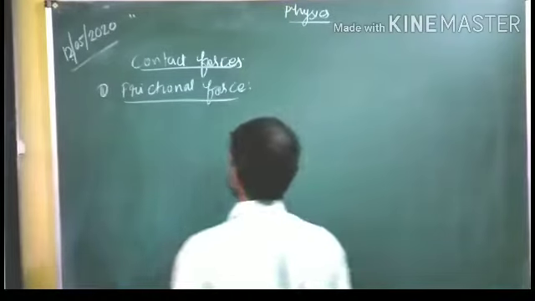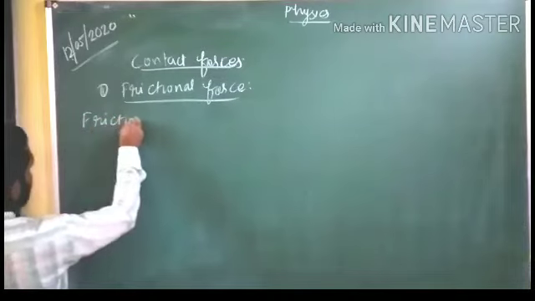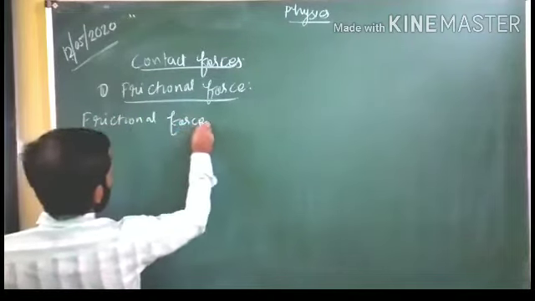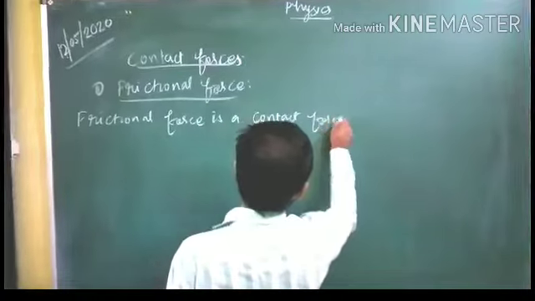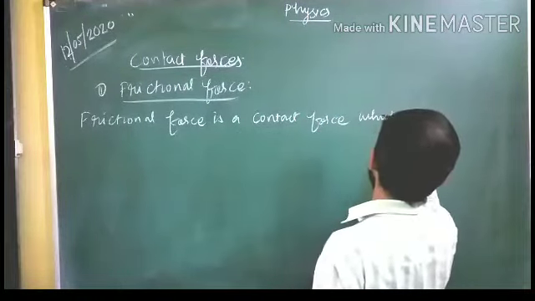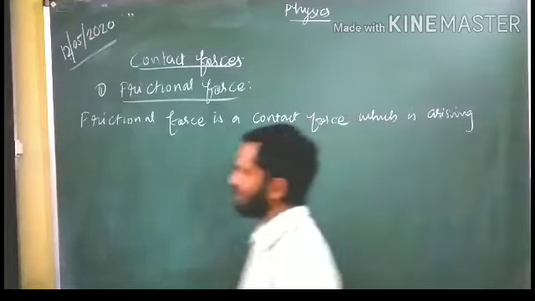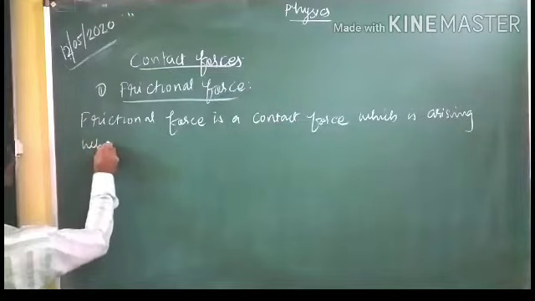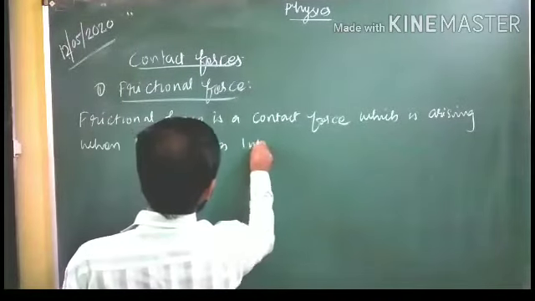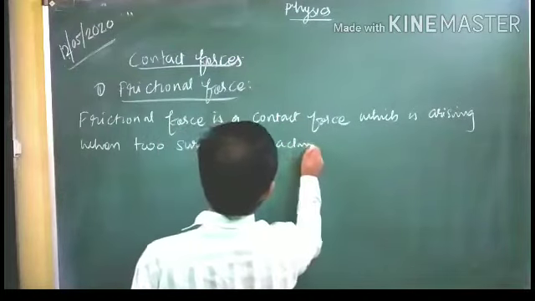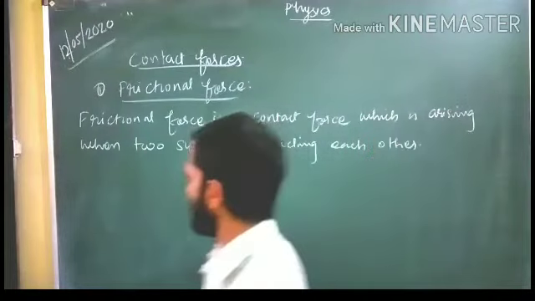So the definition: frictional force is a contact force which arises when two surfaces interact with each other.